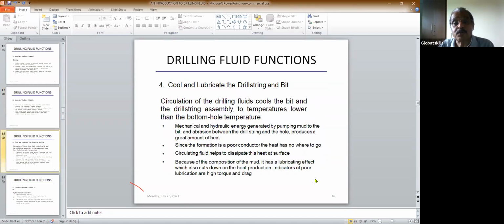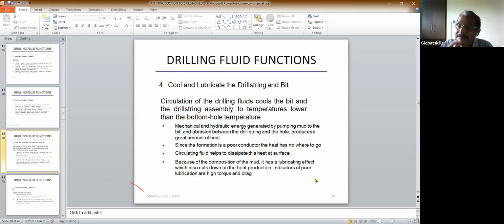Also, we discussed cooling and lubricating the drilling string and bit. That's also what we have seen. So circulation of drilling fluid cools the bit and drill string assembly to a temperature lower than the bottom hole temperature. You see, as you go deeper, two things happen. One is the temperature down below is higher than the formation surface temperature. If you go 1000, 2000, 3000 meters down, it is very hot there.